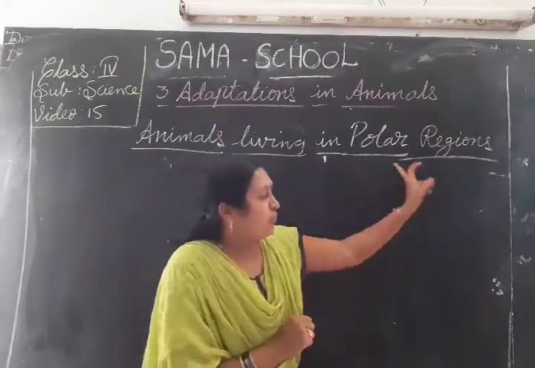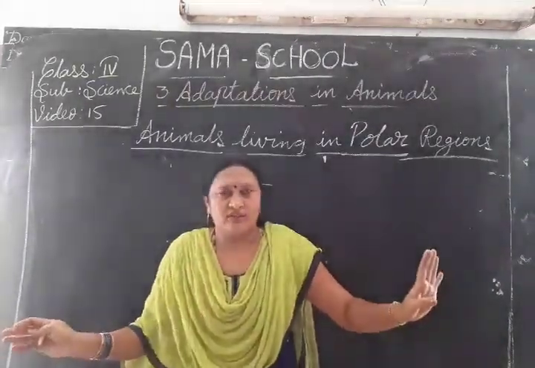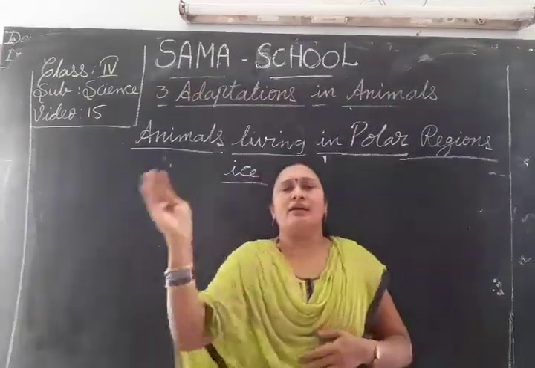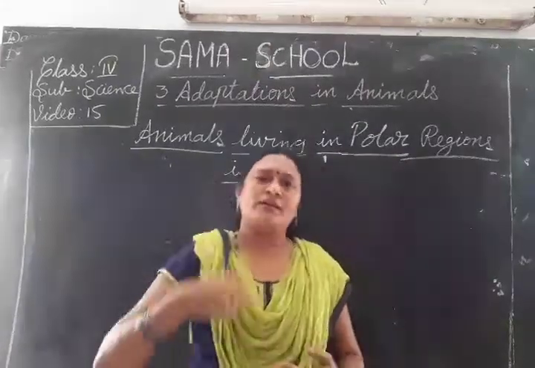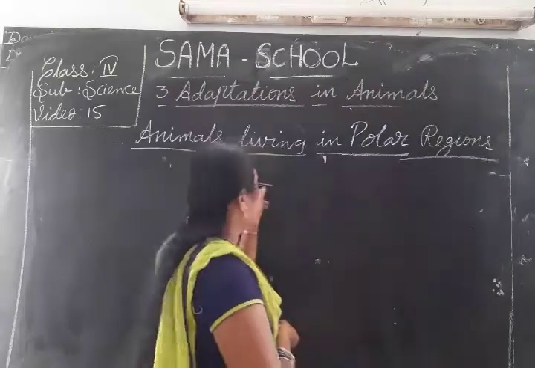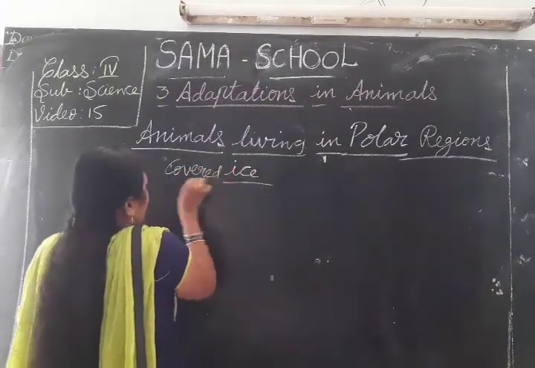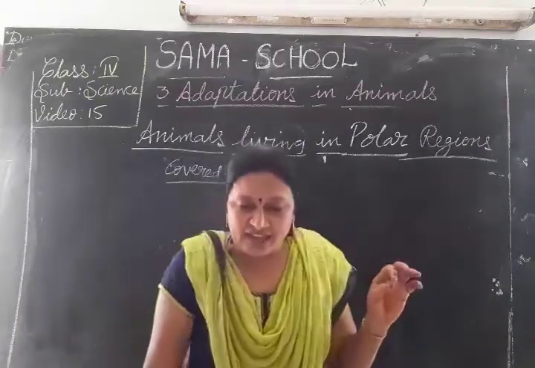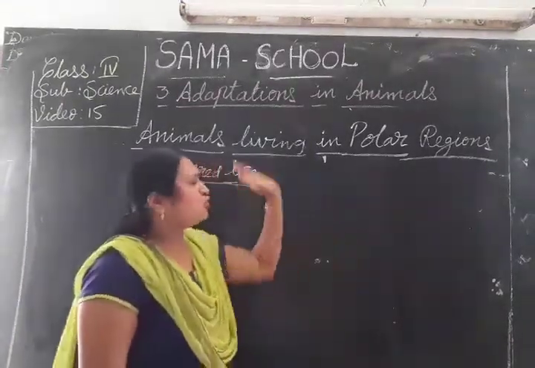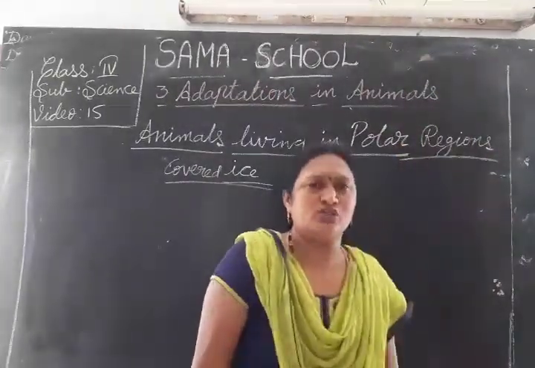But these polar regions, throughout the year, on the land and in the water, the entire region is covered with ice. Covered with ice and snow throughout the year. Continuously, throughout the year, snow falls.